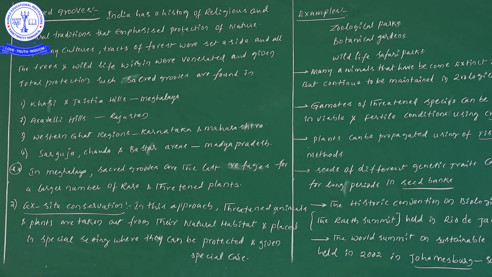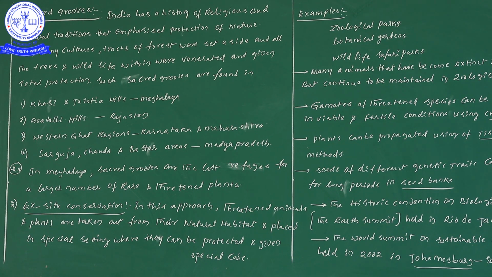In these Meghalaya sacred groves, what we observe is the protection of a large number of rare and threatened plants. That point we get only under the Meghalaya sacred groves. Till now we have learned information regarding in situ conservation, and sacred groves can also be taken under in situ conservation. Now let us start to talk about ex situ conservation.